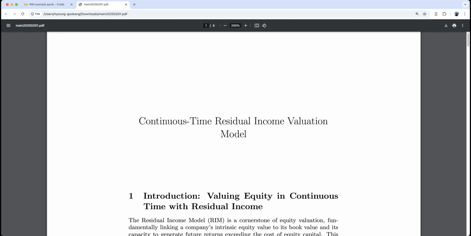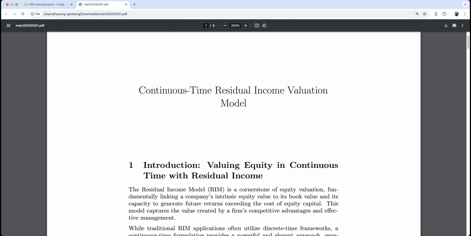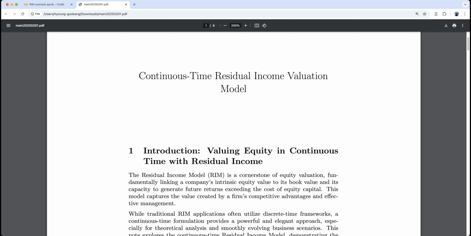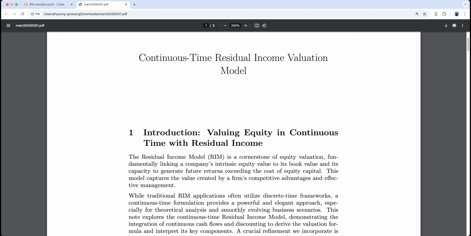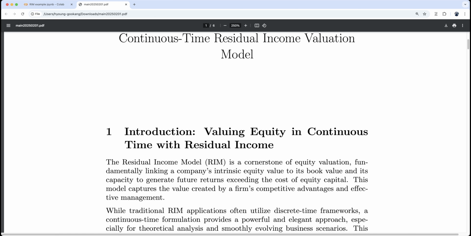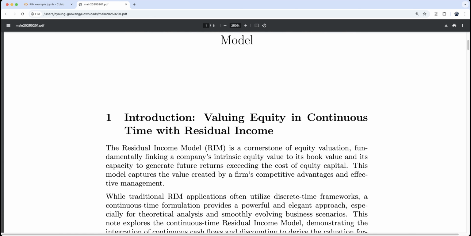Okay, so continuous time residual income valuation model. Introduction. Valuing equity in continuous time with residual income. The residual income model, RIM in short, is a cornerstone of equity valuation. Very important. Fundamental, linking a company's intrinsic equity value to its book value and its capacity to generate future return exceeding the cost of equity capital.